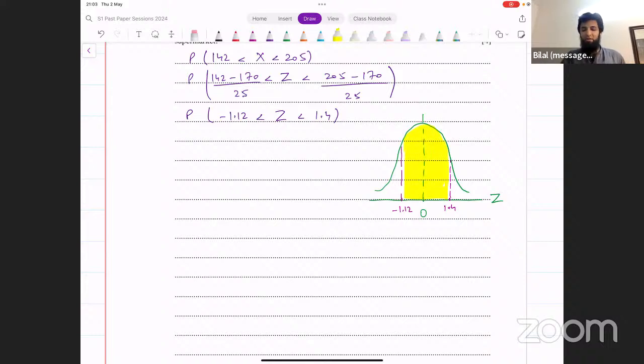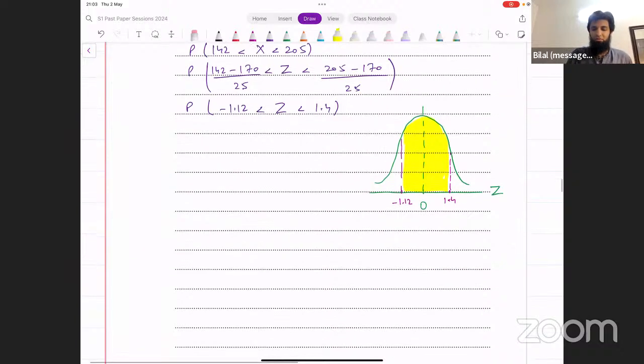Now, how do you find this shaded region? It's a two-sided interval. One of those values is negative and the other is positive. This is a standard case that you should learn when you do normal distribution, so it should be nothing new for you. All you have to do is find the total area to the left of 1.4. That's the same as saying probability of z less than 1.4, all of this region.